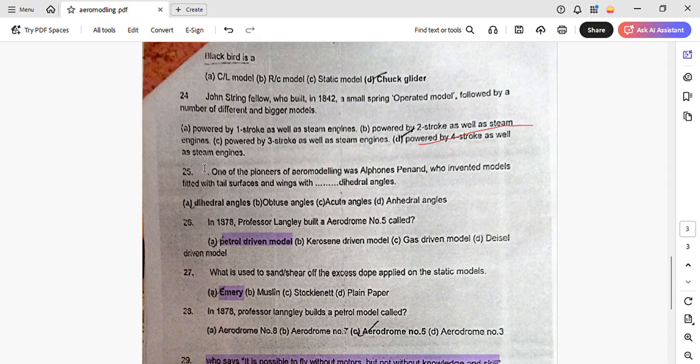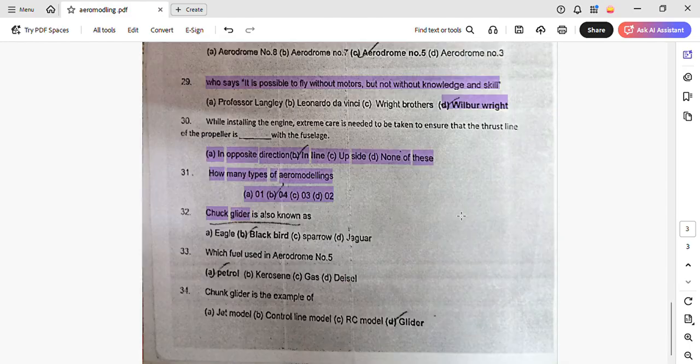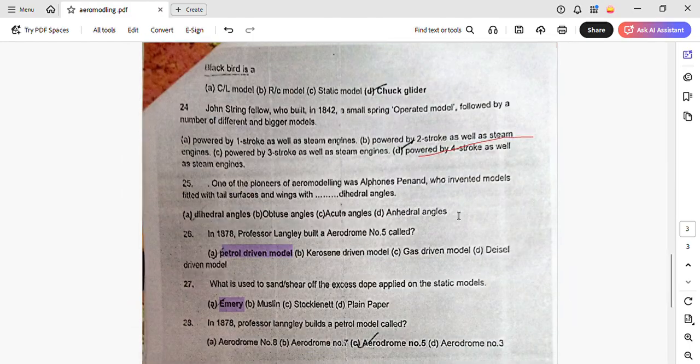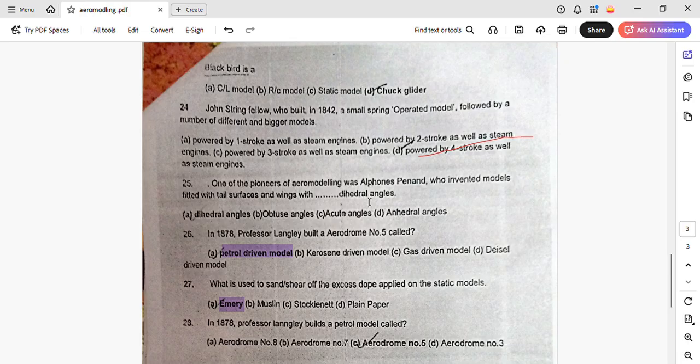Who was that person who gave the quote? Basically that quote was given by... okay, so who gave that quote, let's see once. It was somewhere in here, I forgot. One of the pioneers. Am I just blind and can't see where it is? Guys, can you spot it?